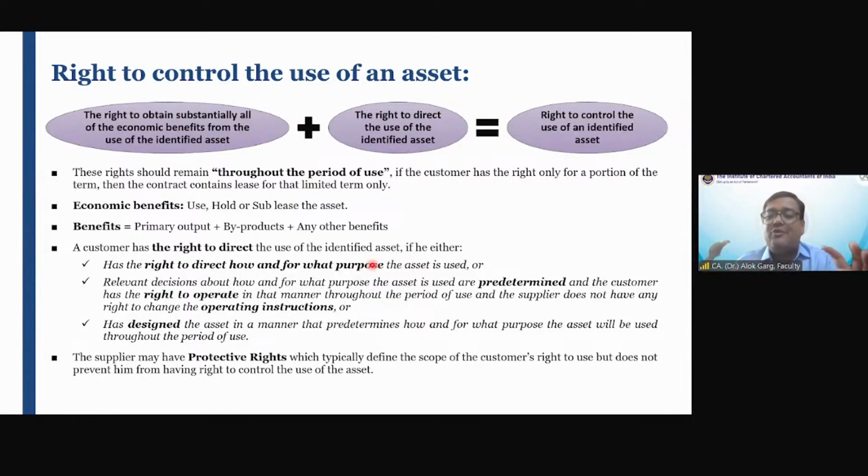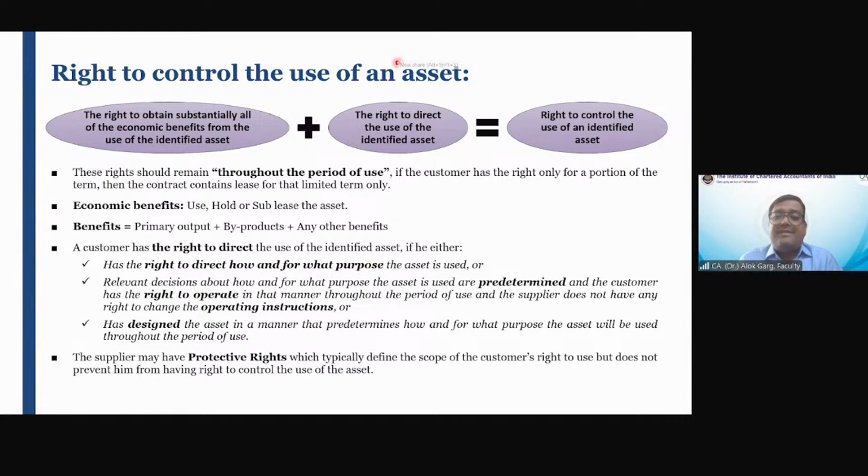And for the asset to satisfy the definition, the right to control the use should be throughout the period of use. If it is for a limited period, we can take this limited period only for the purpose of Ind AS 116. For satisfying the condition of right to control the use, the lessee should get the economic benefit from using the asset, and it is the lessee who will direct how the asset is getting used and for what purpose the asset is getting used. Okay, is that clear?